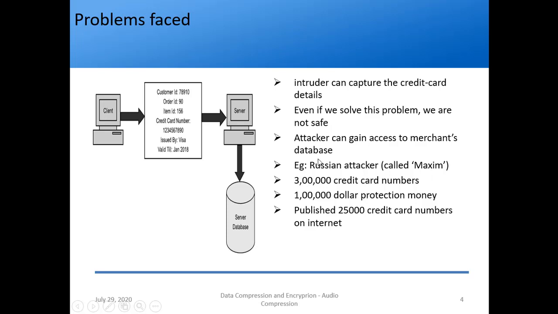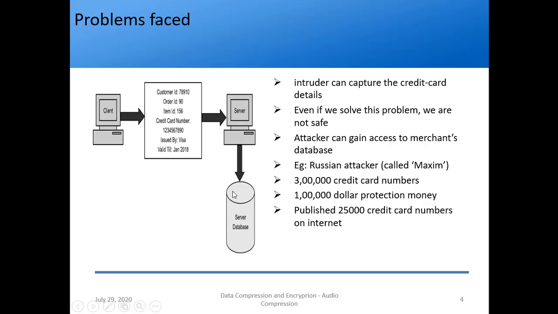Why are we not safe? Because an attacker can gain access to the merchant's database itself. What we said is sent to the server, but this data is stored in the database somewhere, right? So if an attacker can gain access to the merchant's database, not only the client's data will be released to the attacker, but everyone else's who has ordered from the same website. The attacker will gain access to all those credit card information. So this is a real life example: a Russian attacker, who called himself Maxim, got access to one of the merchant's databases, and he had access to almost 3 lakh credit card numbers. So you can imagine how much that is, right?